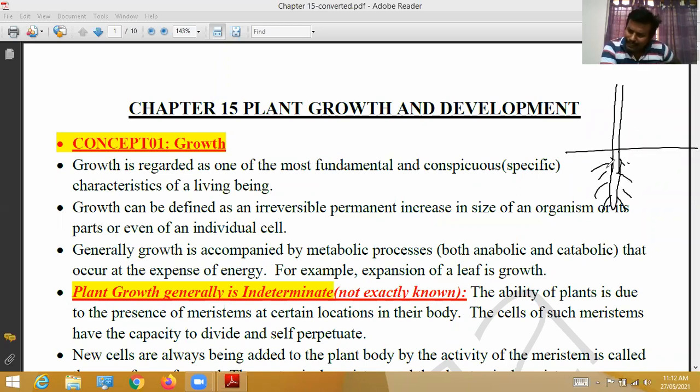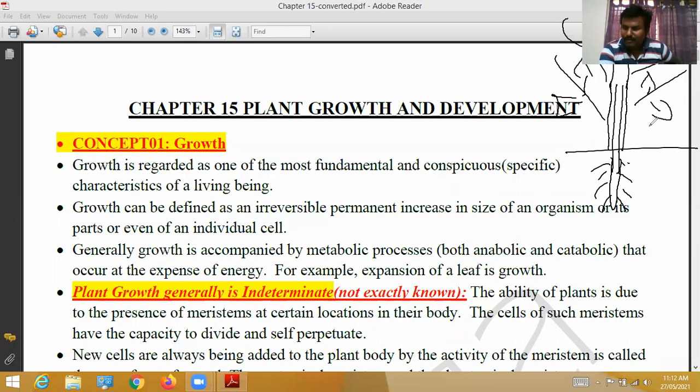Day by day, this week the plant seems to be like this. Next week, its width has increased a little bit and its length has increased. Automatically side branches are formed, and from those branches leaves are formed. Old leaves fall off, and again new leaves are formed. Fruits are formed, flowers are formed, like that.